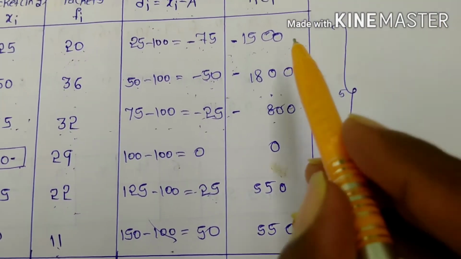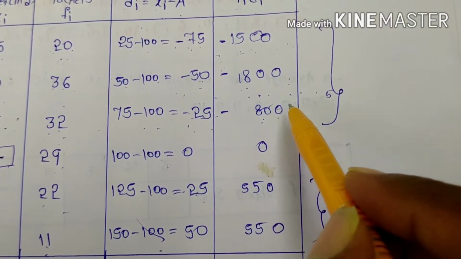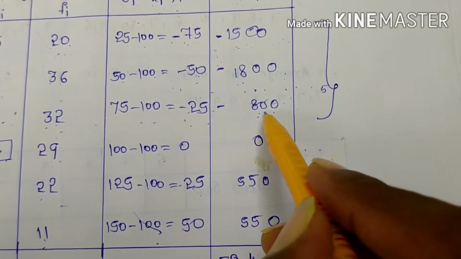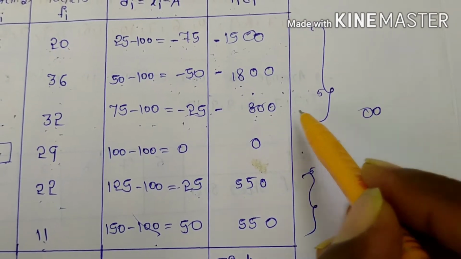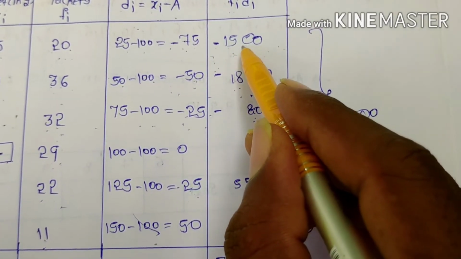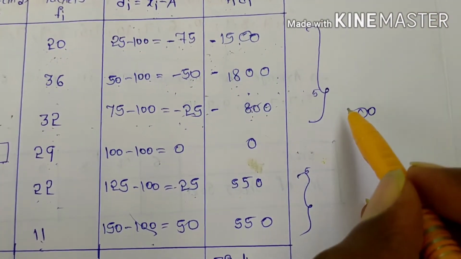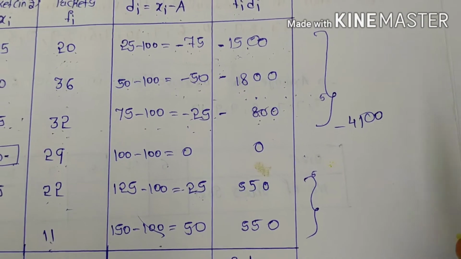See here, minus 1500, minus 1800, minus 800, that means first two zeros, you can keep 0 0. Next 18 plus 8, how much? 26. 26 plus 15, how much? You will get 41, that means minus 4100.